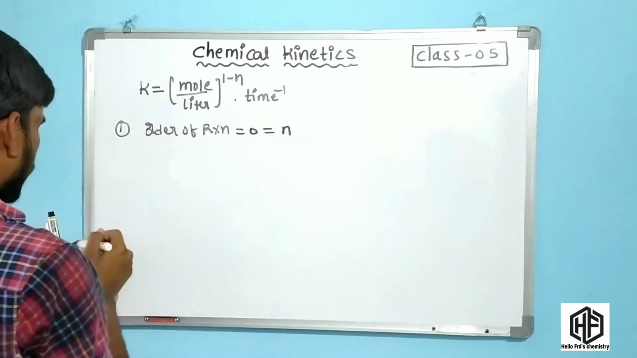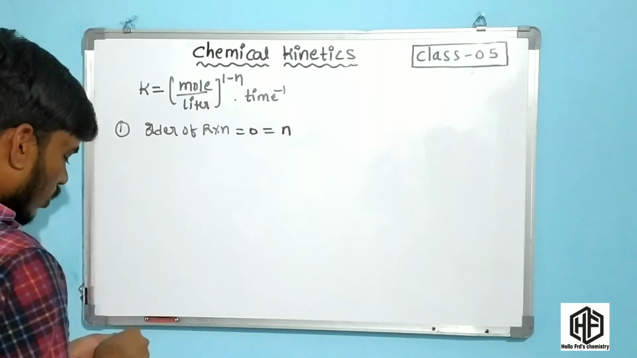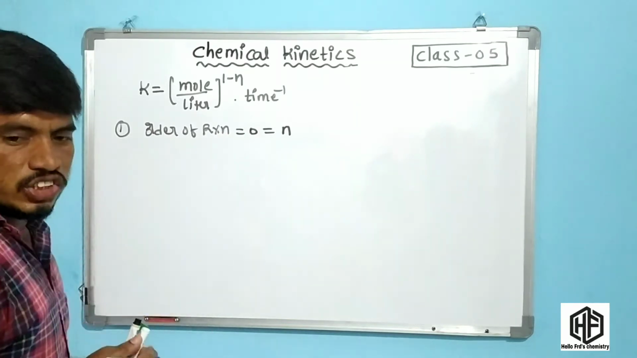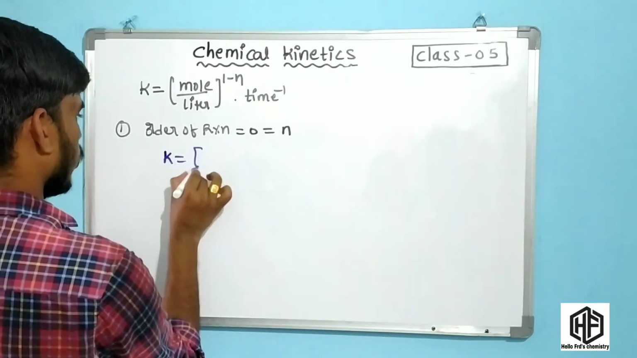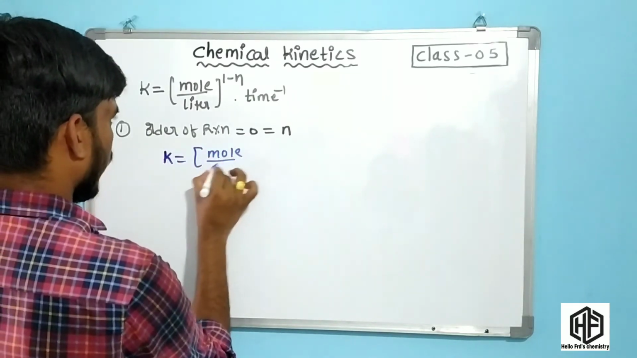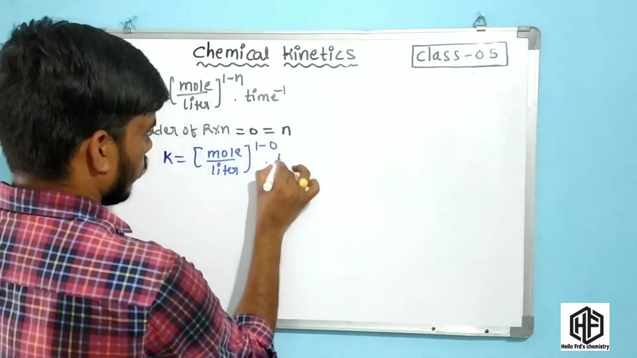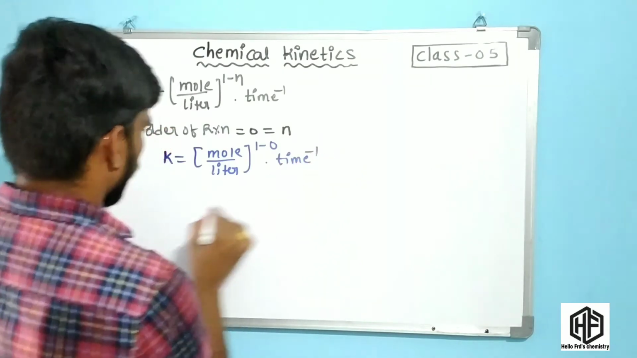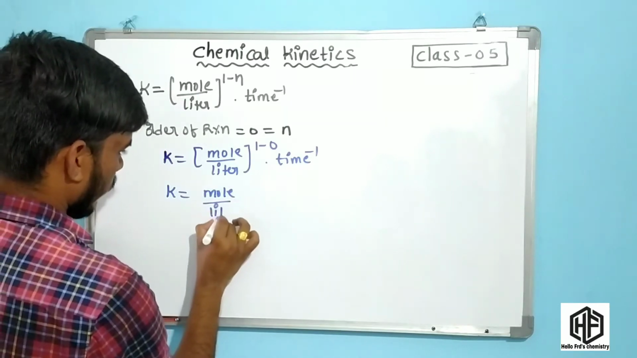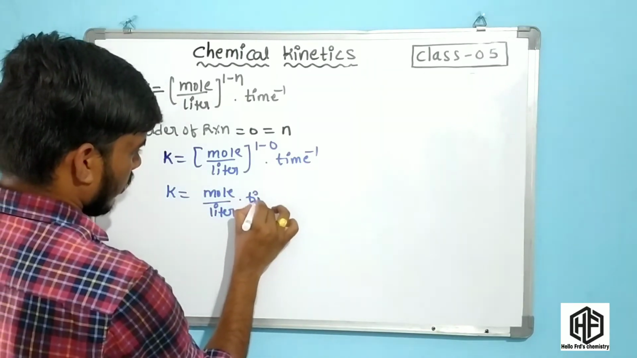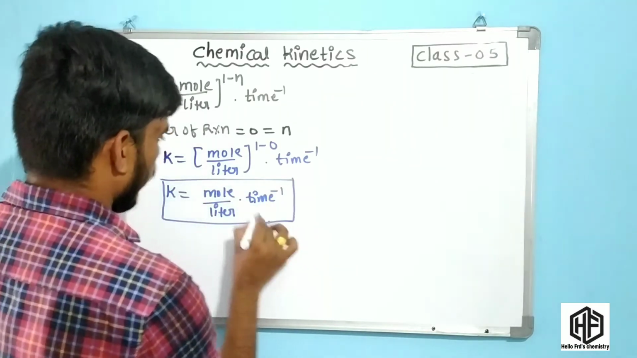Now what is k, friends? k is in moles per liter. The order of reaction is 0, so the n value is 0. Now what happens? k is equal to mole per liter power 1 minus 0, into time inverse. So k is mole per liter into time inverse.